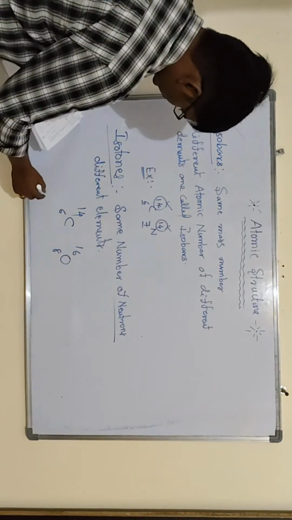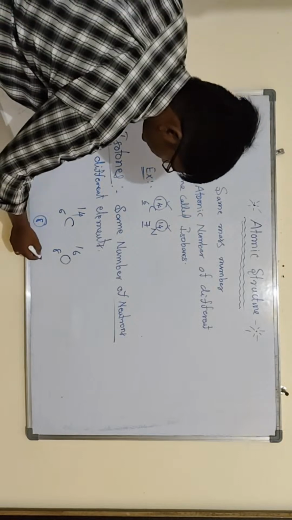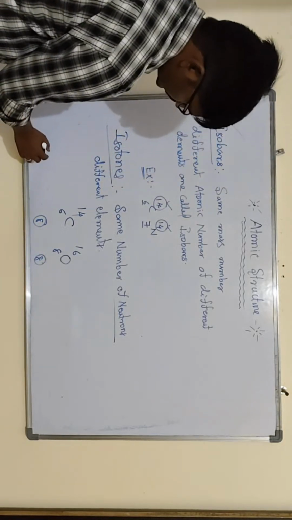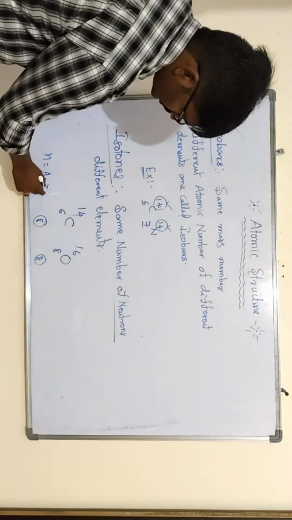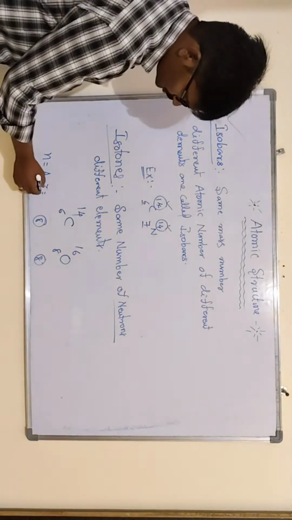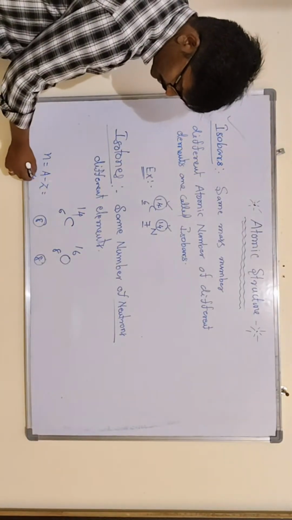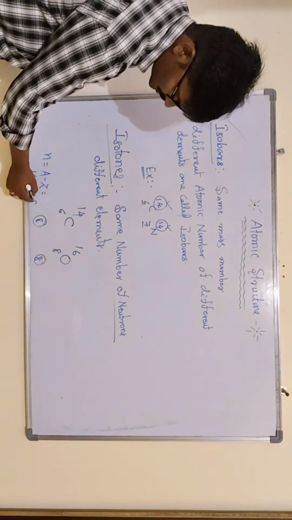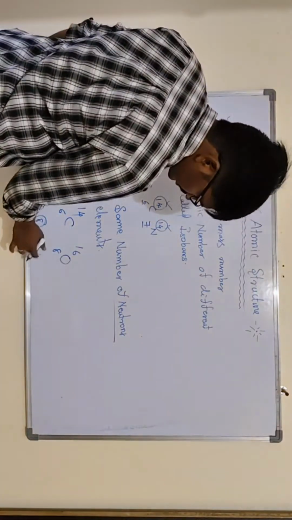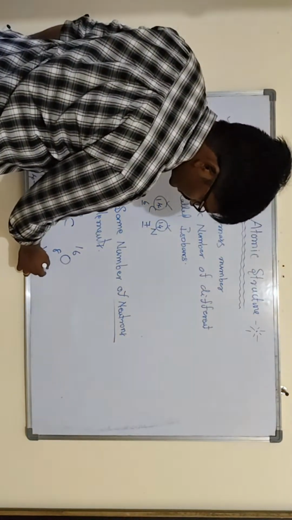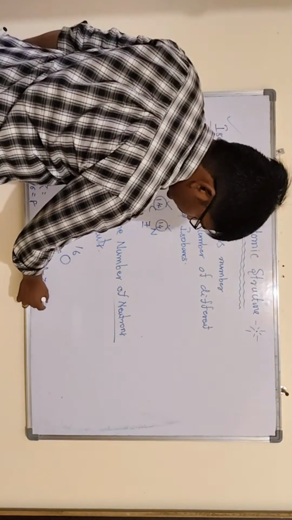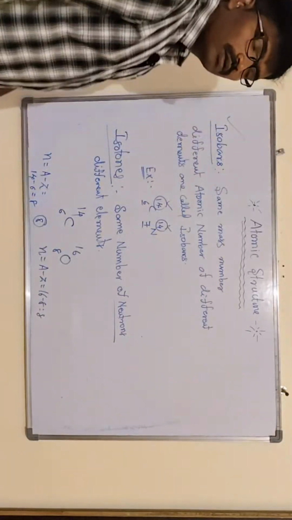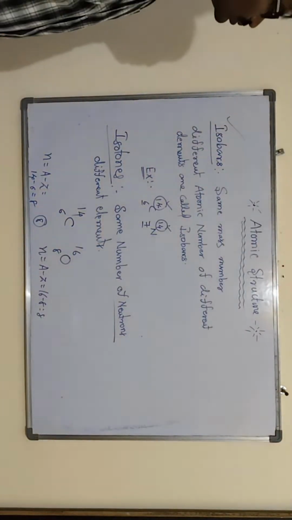The number of neutrons is 8 in each. To find the number of neutrons, take A minus Z. A is the mass number 14, minus 6 equals 8. Here also, the number of neutrons equals mass number minus atomic number, that is 16 minus 8 equals 8. Okay, so these are the isotones.